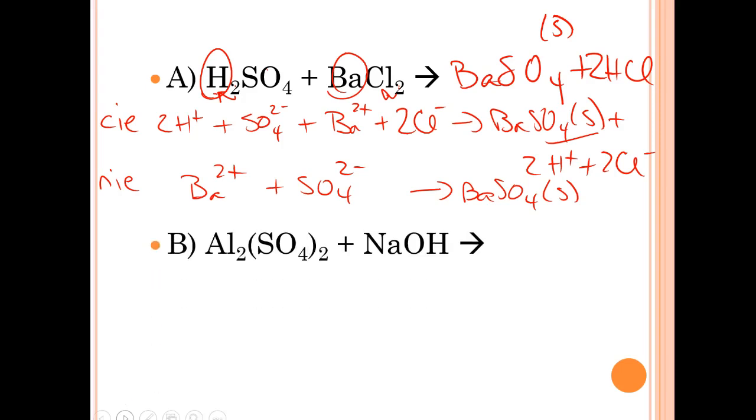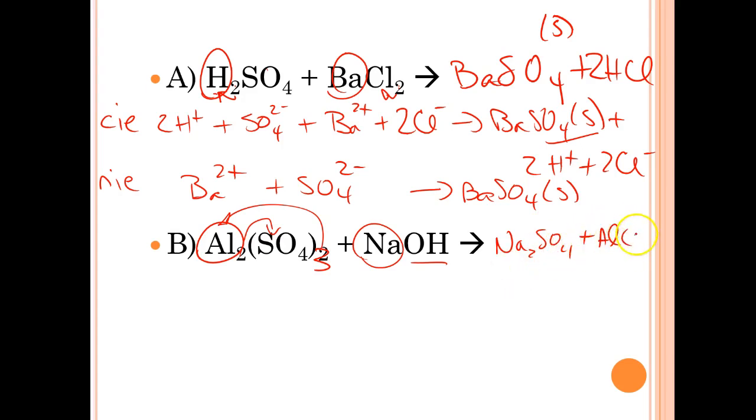Okay, so now I'm looking at this one. And I think, all right, again, I see a hydroxide. This is not an acid. So it's not an acid base. Again, it's a double replacement. Al and Na are trading places. Keeping in mind, oh, that should be a 3, that the 3 belongs to the Al and the 2 belongs to the SO4. So when I drop and swap my products, I get Na2SO4 and Al, and again, put parentheses around that OH, 3. One of those has to be a solid.